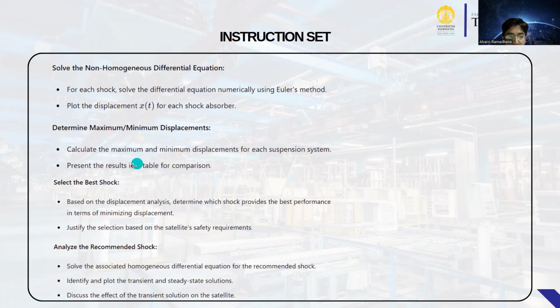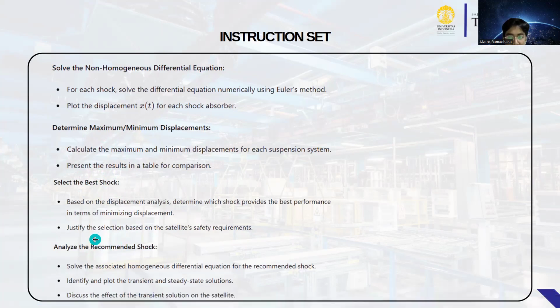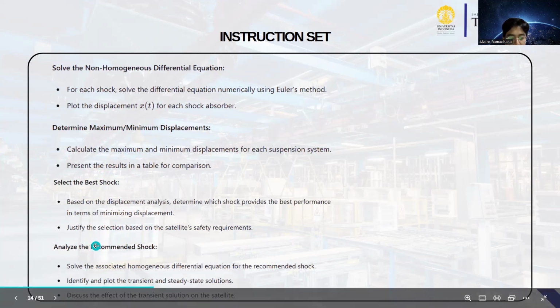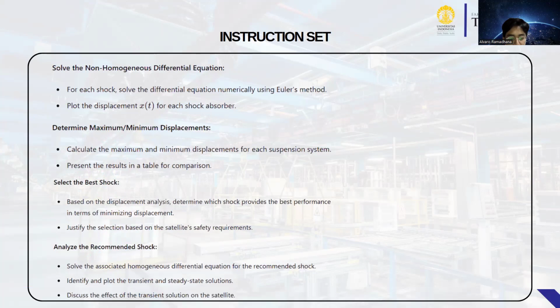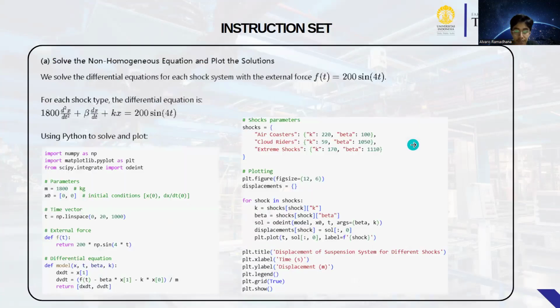Present the result in a table for comparison, and select the best shock, and then analyze the recommended shock. Solve the associated homogeneous differential equation for the recommended shock. Identify and plot the transient and steady state solution, and discuss the effect of the transient solution on the satellite.